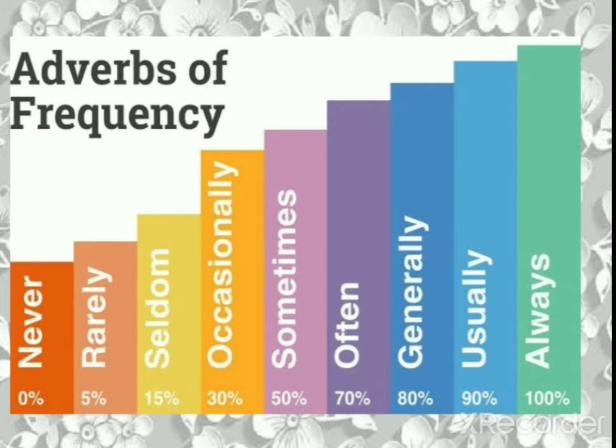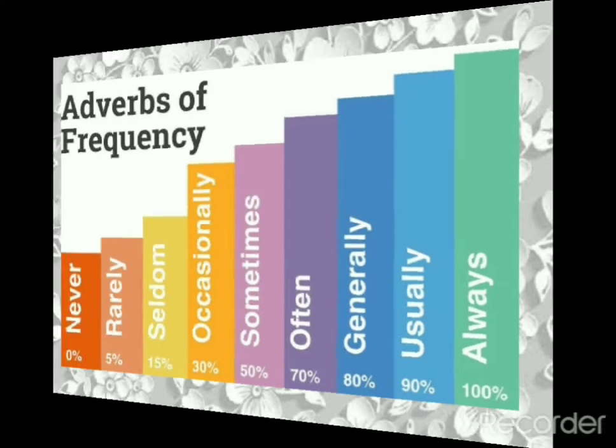So it is very important for you to learn these bars so that when you make a sentence, you know what the range is. So I seldom visit Baroda. It means it's just 15%. It may be once in 3 months that I go to Baroda, right? So you need to know the ranges so that you can use these adverbs of frequency correctly. But learn these words. They are called adverbs of frequency.